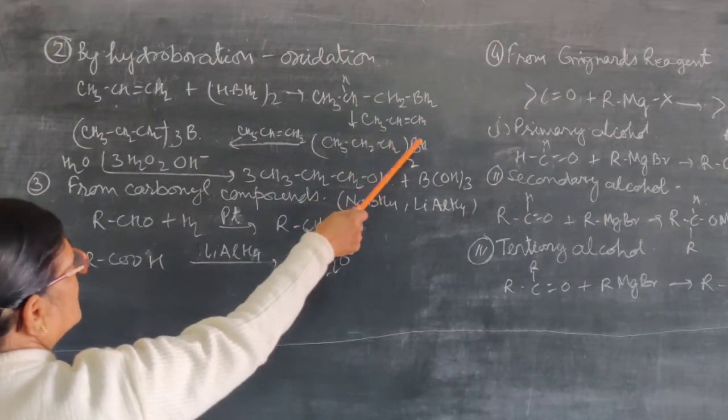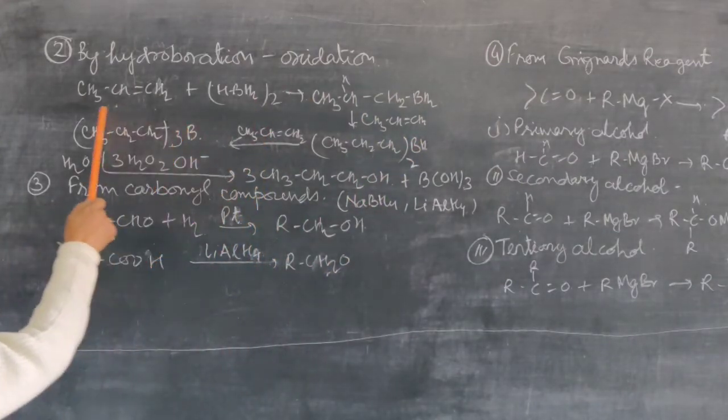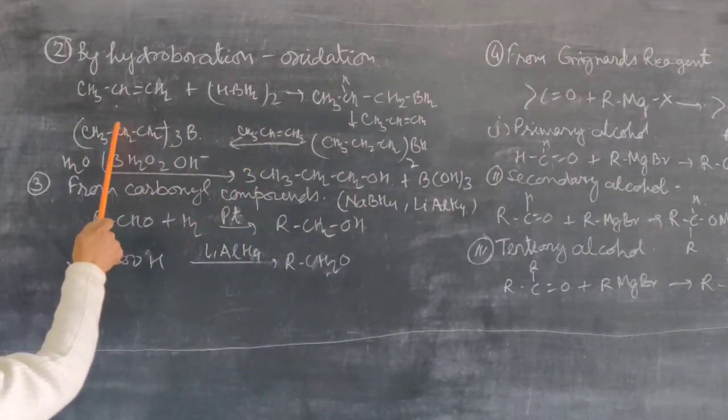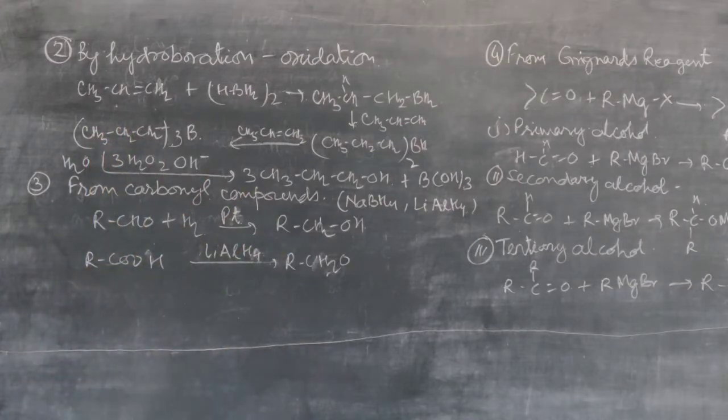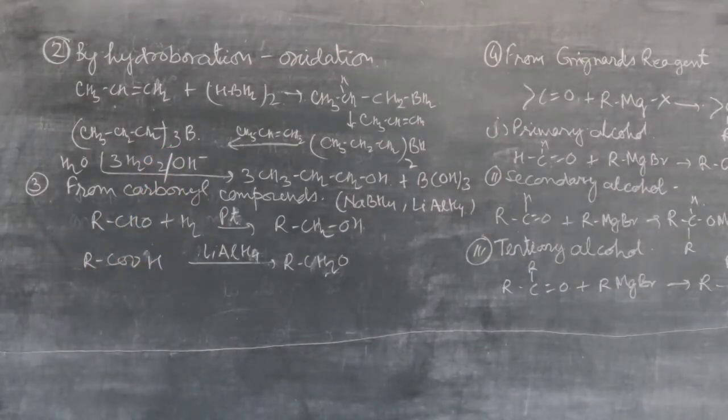Two molecules will be added here. Now this is the addition of the third molecule, and then when this compound is oxidized in the presence of hydrogen peroxide in the basic medium, the oxidation will occur, and there is the formation of propanol and B(OH)3, that is the boric acid.